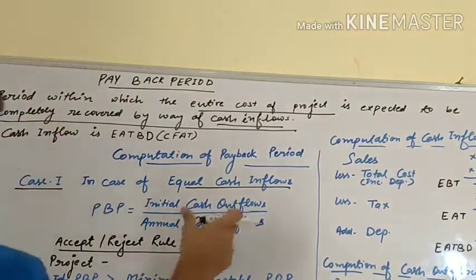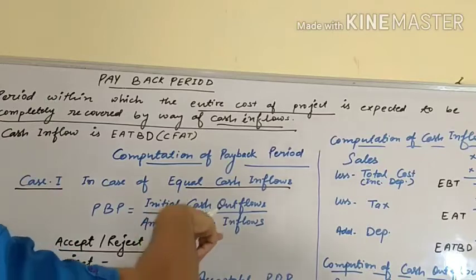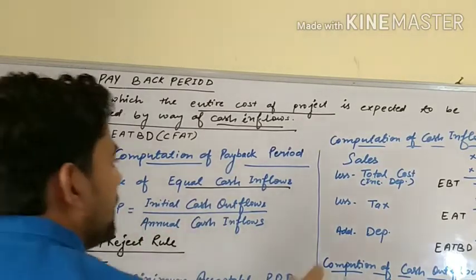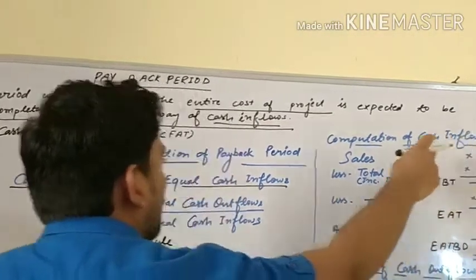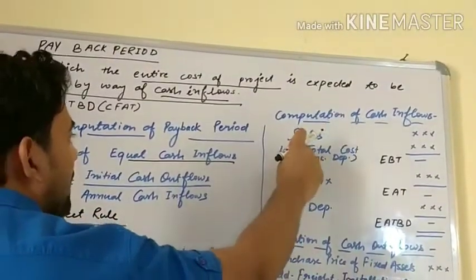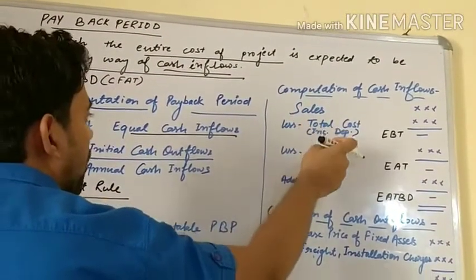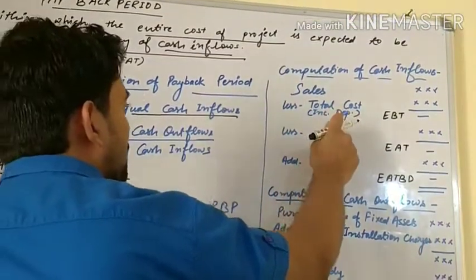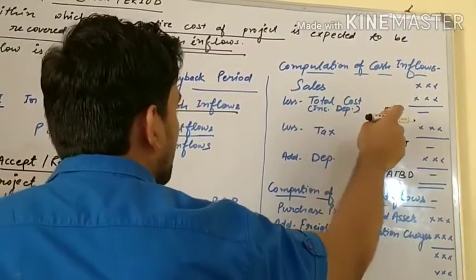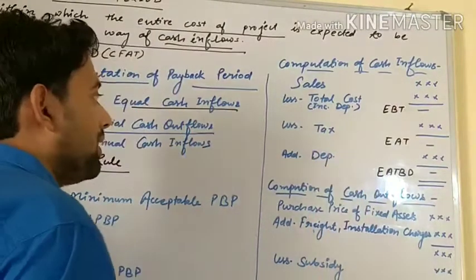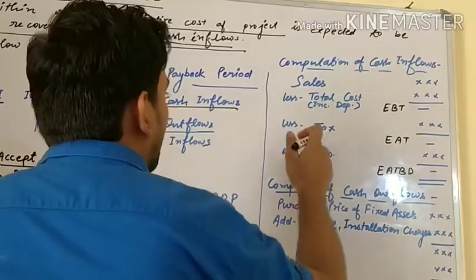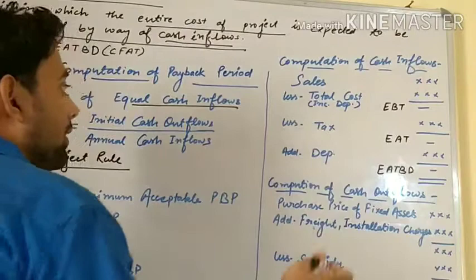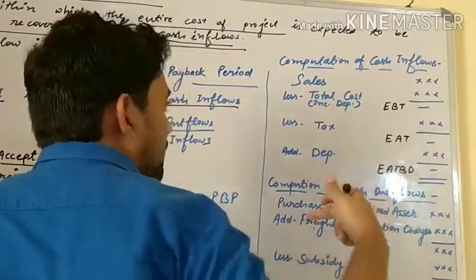Let's see how cash outflow and cash inflow are calculated. Computation of cash inflow: how will you calculate? Sales less total cost, meaning both fixed and variable, including depreciation. After the deduction of total cost from sales, you will get EBT, earning before tax. Less tax, whatever the percentage, then you will find EAT, which is earning after tax.